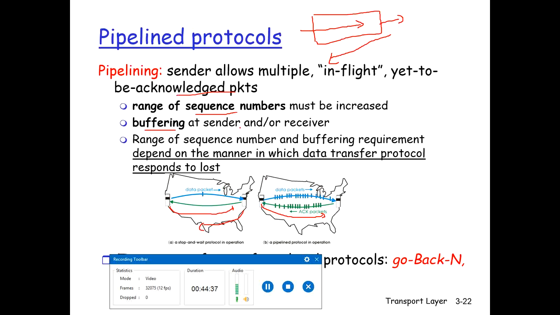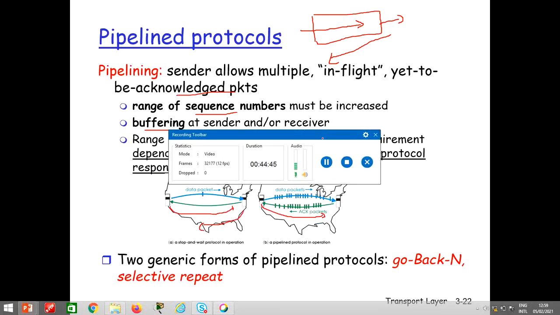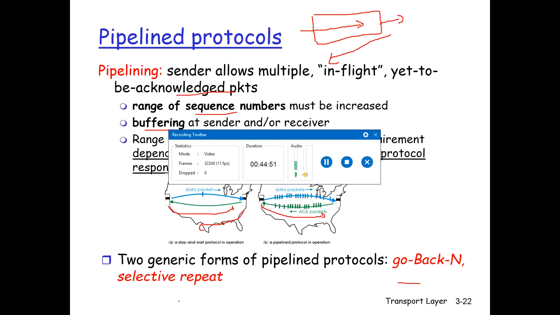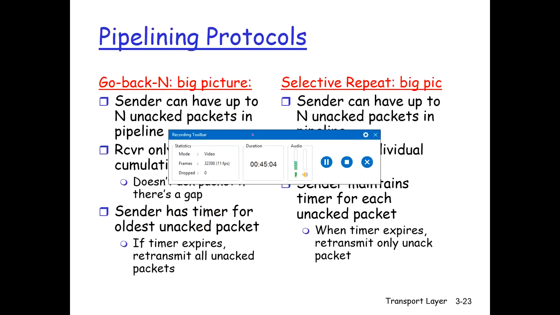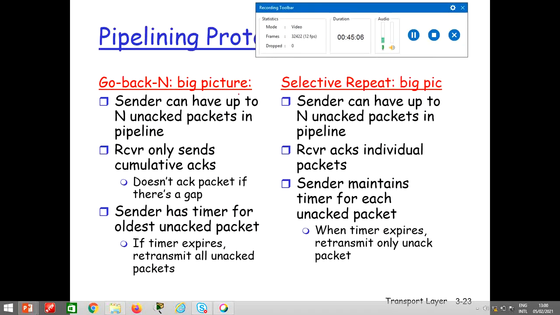Now the range of sequence numbers can be increased. For example, it has sent first of all 5 packets, then it can send 7 packets or 8 packets. There are two generic forms of the pipeline protocols, which are go back N and selective repeat. These are examples of the pipeline protocols. We are going to discuss these two protocols. Now what is it? Go back N and selective repeat.